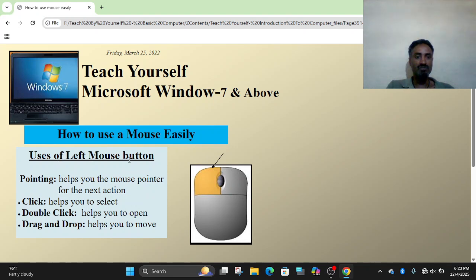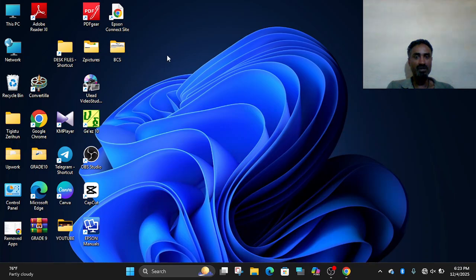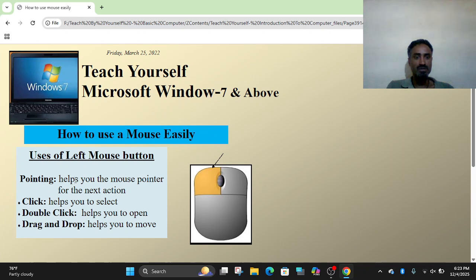Here is the use of the left mouse button, on the left side of the mouse. Pointing helps you move the mouse pointer for the next action. Using the left side, we can move the mouse pointer, then we can point and hover over any icon. Pointing helps you move the mouse pointer for the next action.